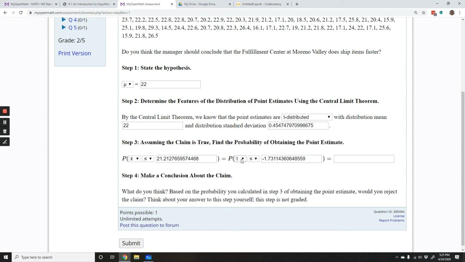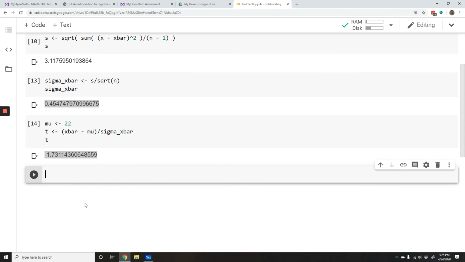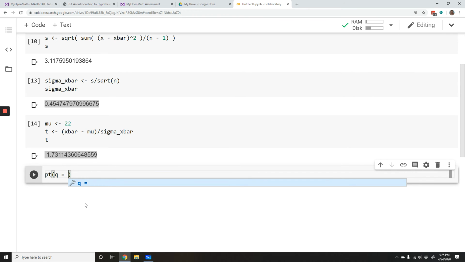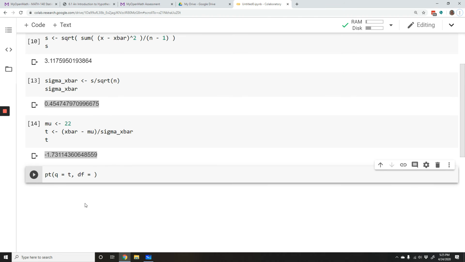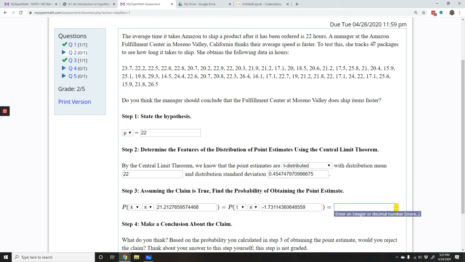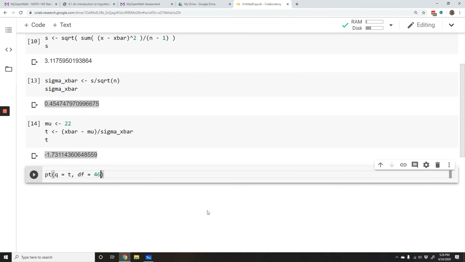All right, now that we've converted it to a t-score, we're ready to actually find the probability. Since we're dealing with a t-distribution, we're going to use the pt function. We're going to tell it what our t-score is. Remember, for a t-distribution, we also need degrees of freedom. We have 47 packages we're tracking, so we'll do one less than that, so it'll be 46.